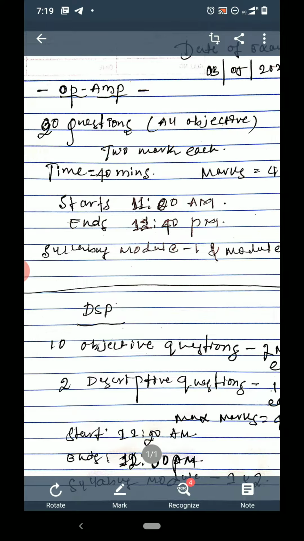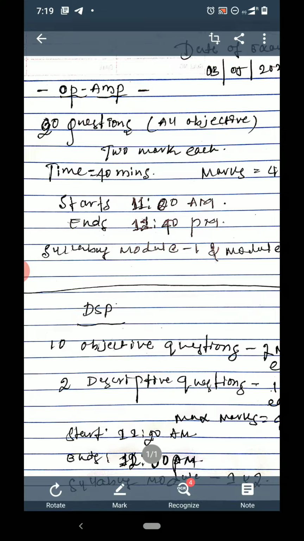Let me start with 4SEM students, that is OPAM. You will have 20 questions, all of them objective type, meaning for each question there will be 4 answers and you need to select one right answer out of the 4. Only one will be the right answer. You have to write that answer, that code. For example, for question number 1, the answer is B. You need to mark it as just question number 1, B.